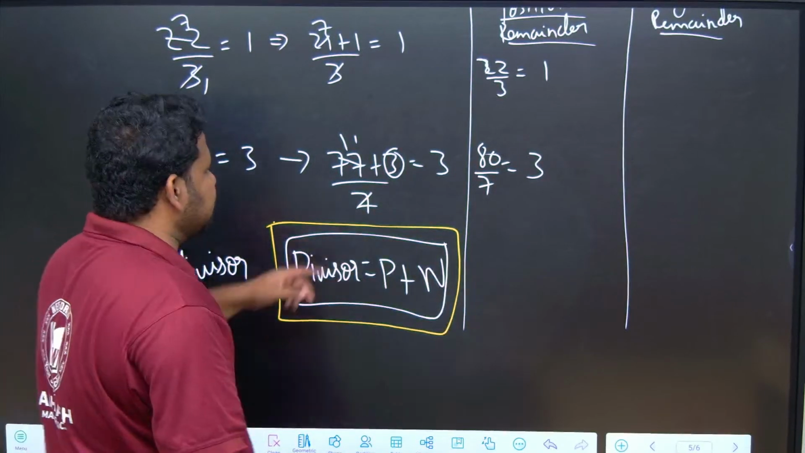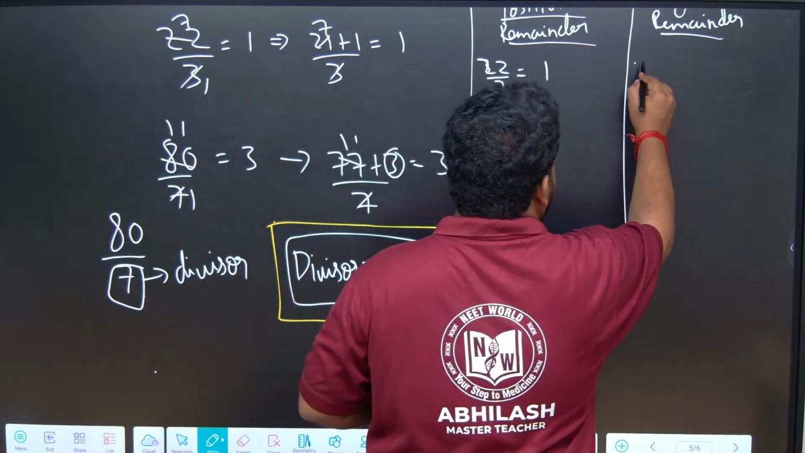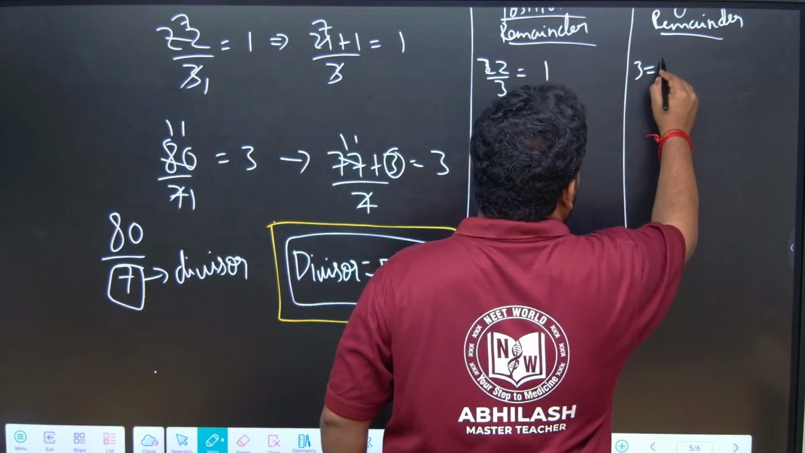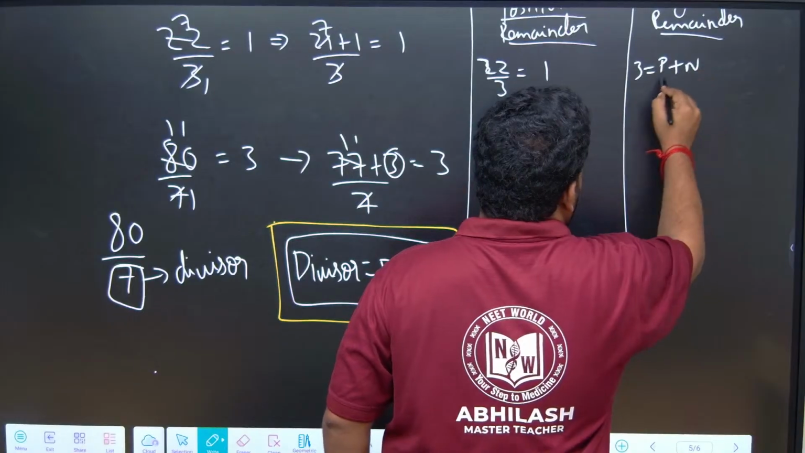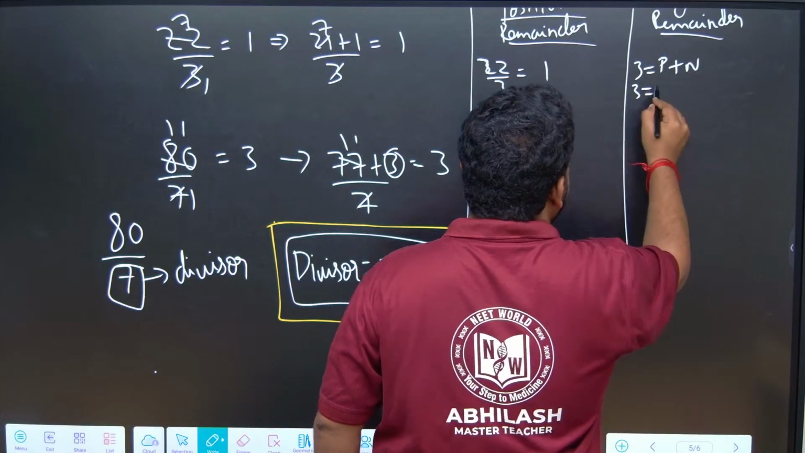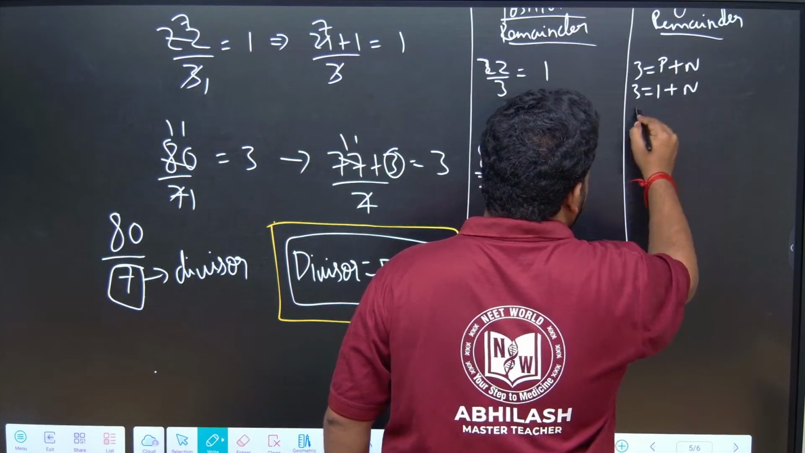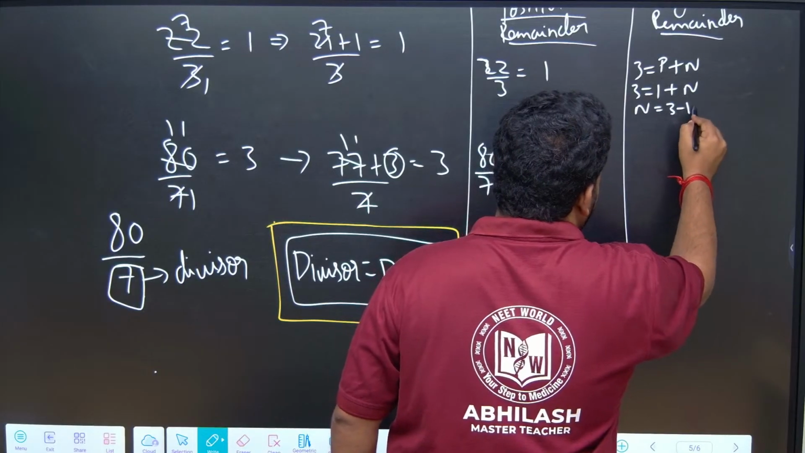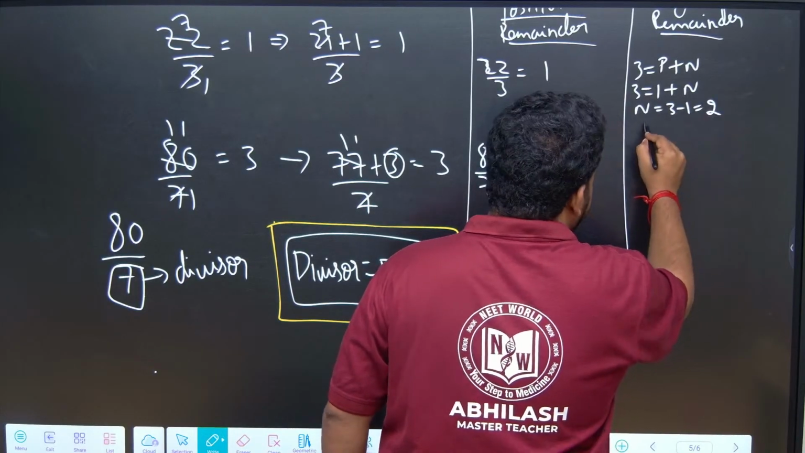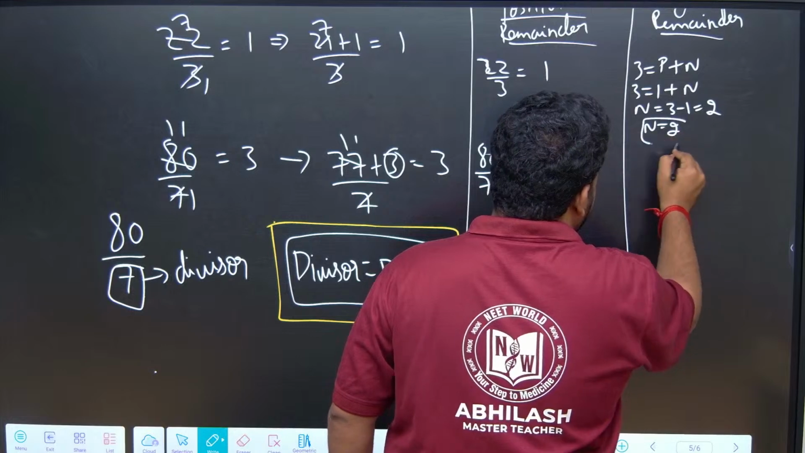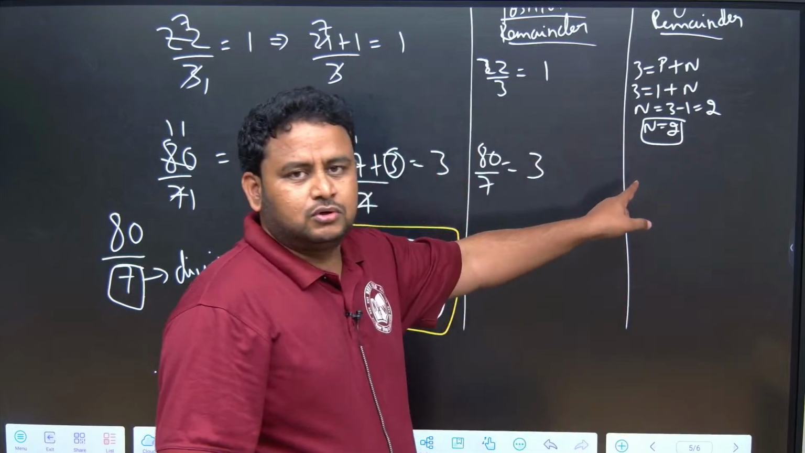In this case, what is the divisor? Divisor is 3. Divisor is equal to positive remainder plus negative remainder. So 3 is equal to 1 plus n. So the negative remainder is 3 minus 1, that is equal to 2. So the negative remainder is equal to 2 in this case. Got it?